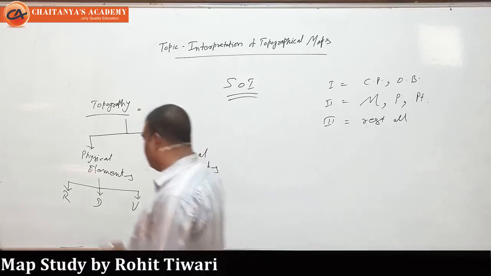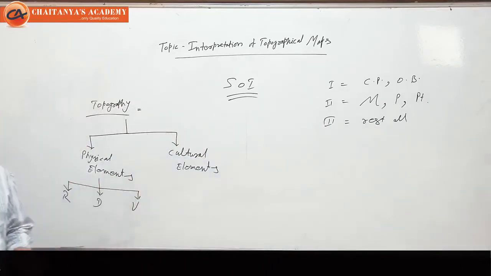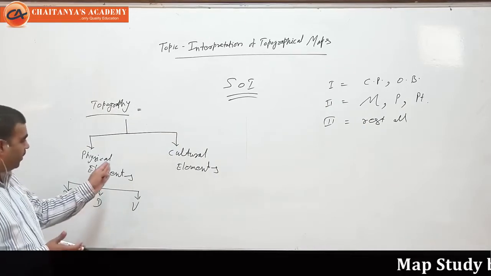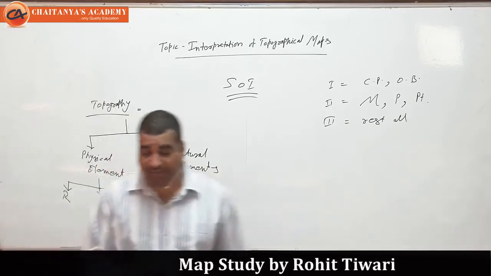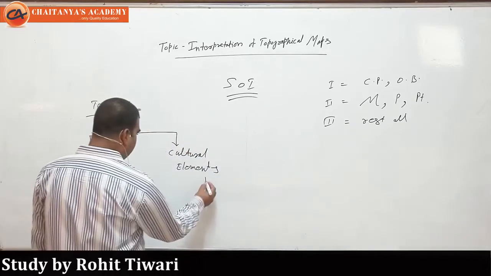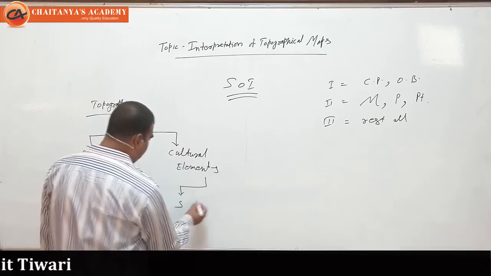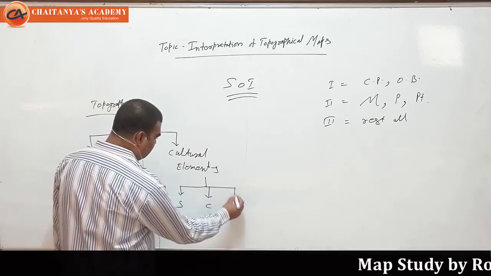If we divide topography into two parts, the second part is the cultural elements. In the cultural elements, we have SC. What does SC mean? S means settlements, and C means means of communication.